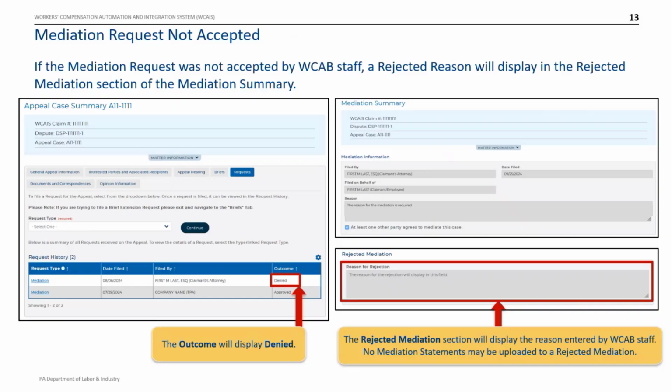Lastly, if the initial mediation request was rejected by WCAB staff, the outcome of the mediation will display as denied on the Request tab of the Appeal or WCAB Summary. By selecting the mediation link, the Mediation Summary will display. And here, under the Rejected Mediation section, the reason that WCAB staff rejected the request can be viewed. If a mediation is rejected, no mediation statements will be able to be uploaded.